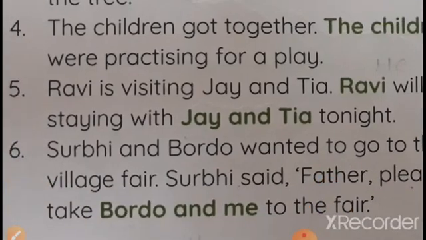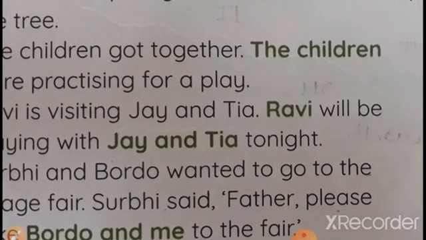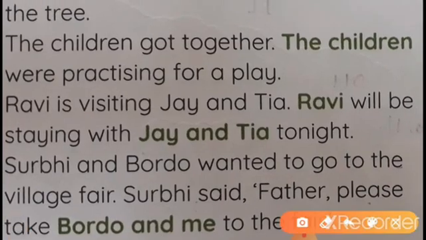Question number 5. Ravi is visiting Jay and Tia. Ravi, is Ravi a boy or a girl? Boy. So we write he. He will be staying with Jay and Tia. What do we write for this? Again, we are talking about the third person. So for Jay and Tia, we use them. Ravi is visiting Jay and Tia. For Ravi, we use he. He will be staying with them. Okay.